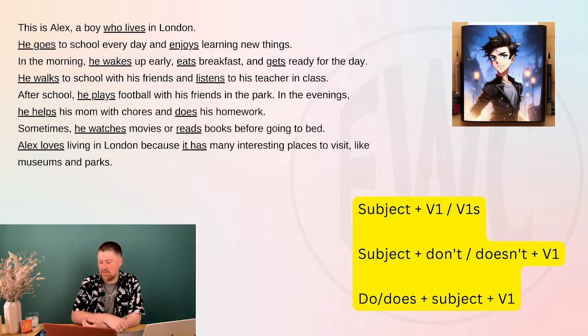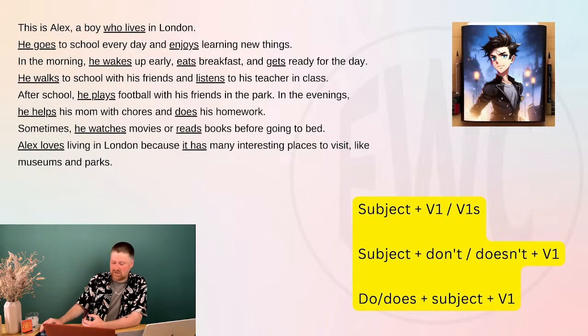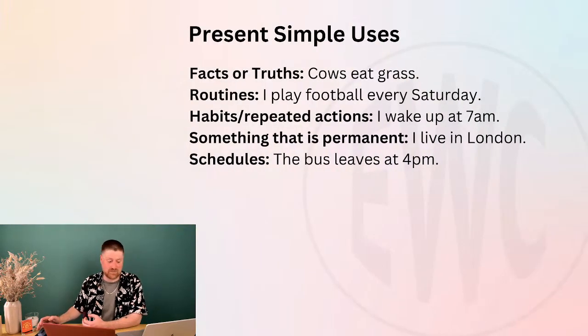And we can see in the bottom part of the screen we have subject plus V1 or V1S. Subject don't or doesn't plus V1, or do does plus subject plus V1. What is this? Which tense are we studying here? We're talking about something that happens permanently. So today we are looking at present simple. It's Khadija, it is present simple.